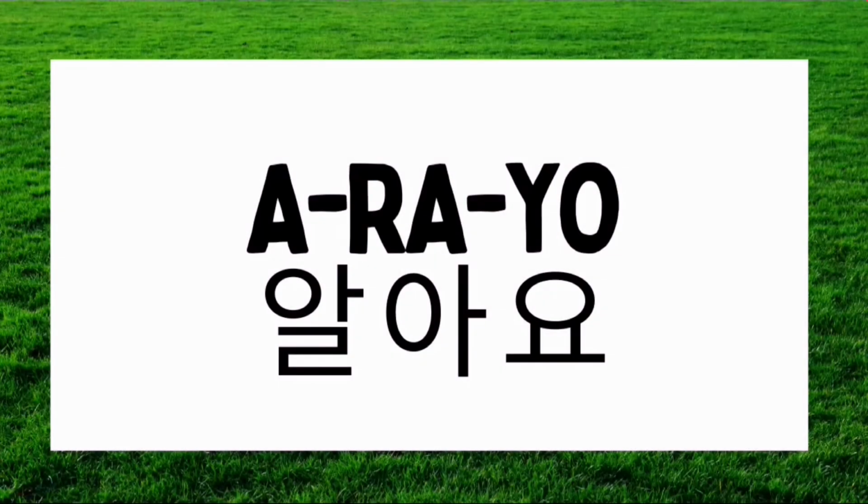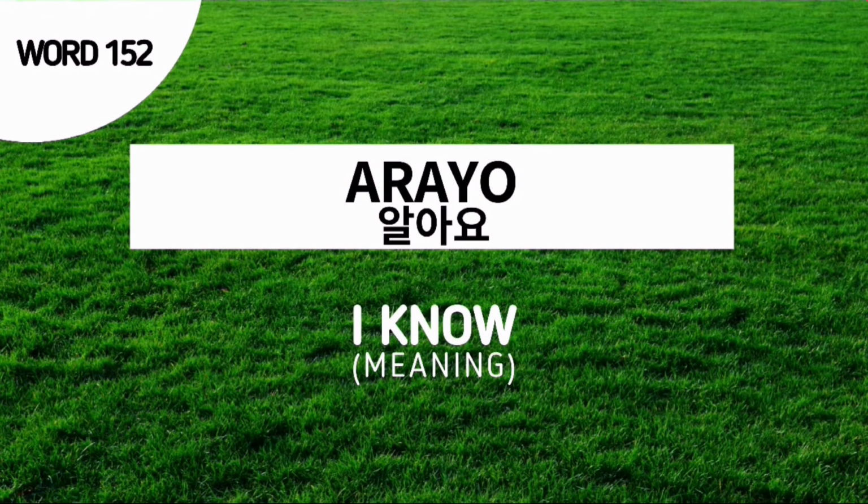Word number 152. 알아요. 알아요. This is pronounced as a three-syllable word. The first syllable is ar, the second syllable is a, the third syllable is yo. Pronounce it with me. 알아요. The word 알아요 is used to say, I know or I already know. This has a similar meaning to the word 알았어.